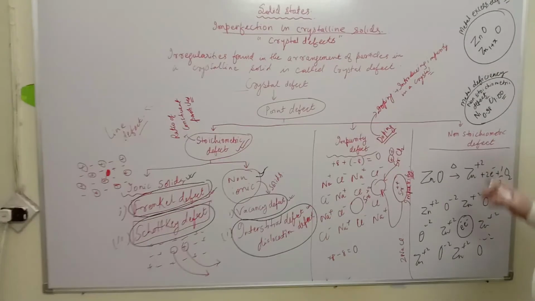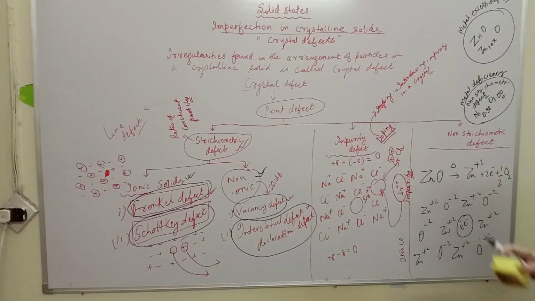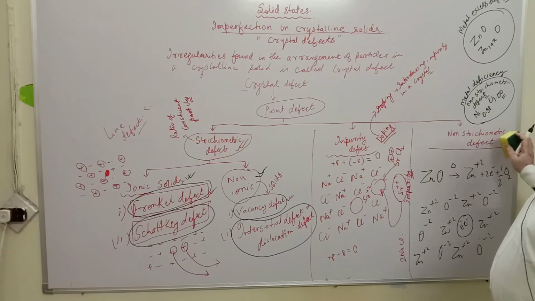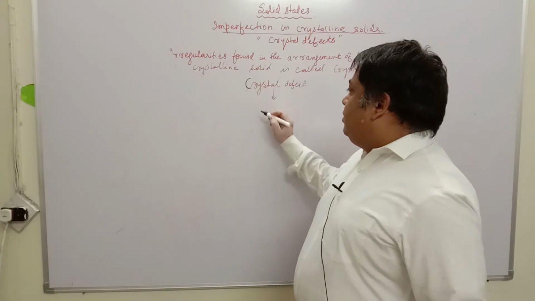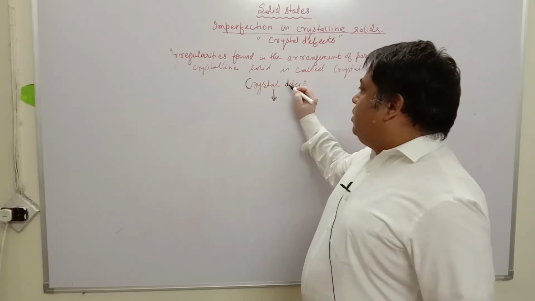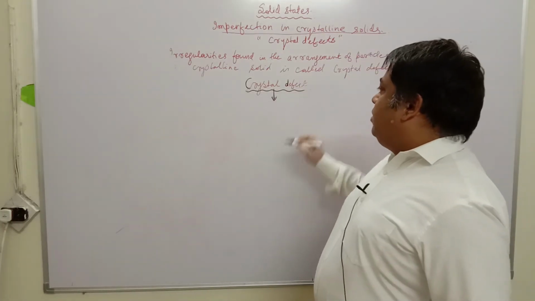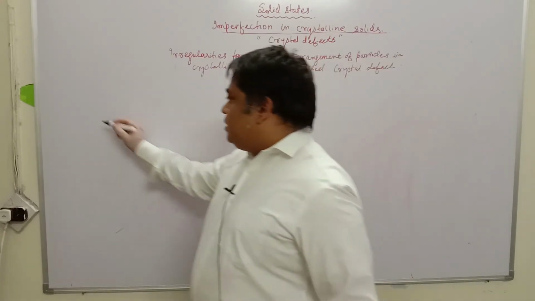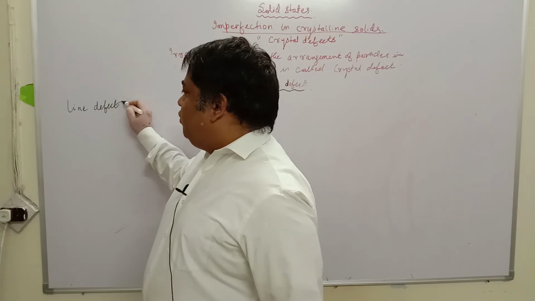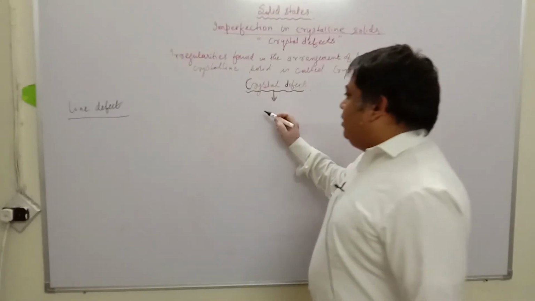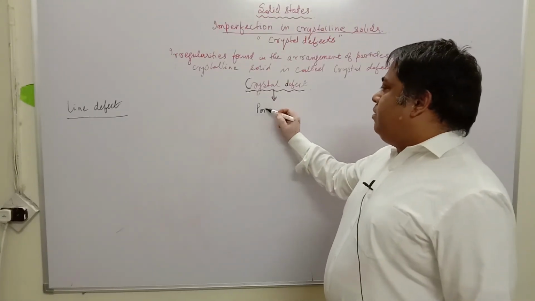So I can summarize everything all together once again. To summarize it, I'll need to erase. Crystal defects were broadly of two types. One was line defect, which we are not discussing in detail. Another one was point defect.